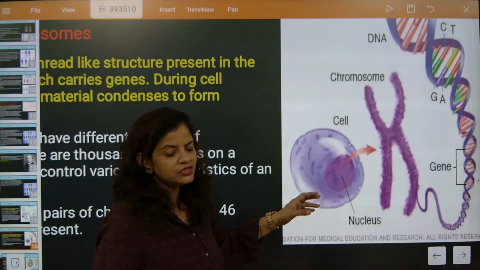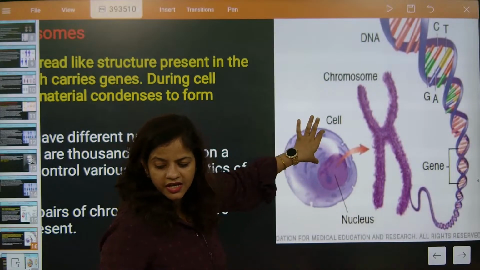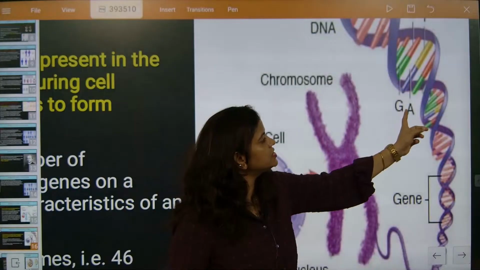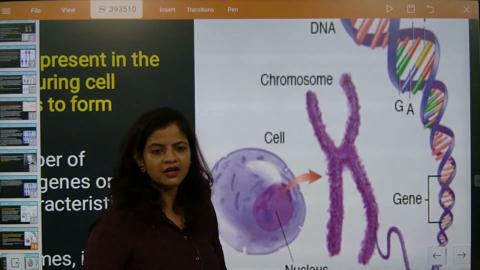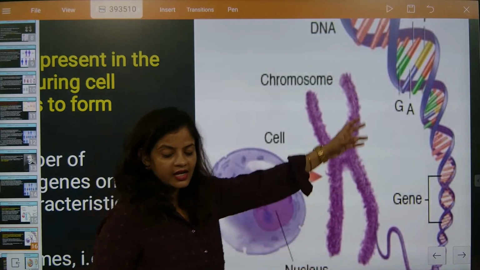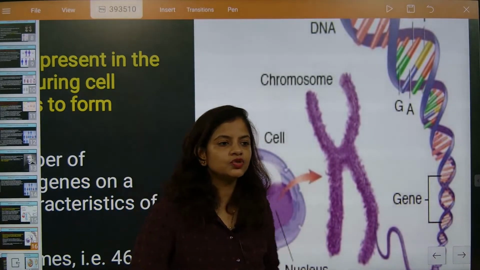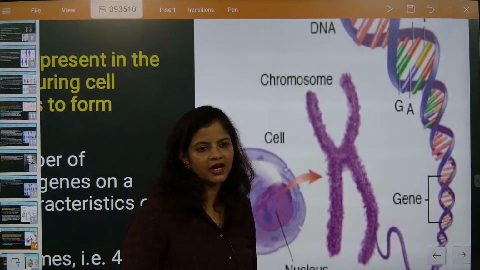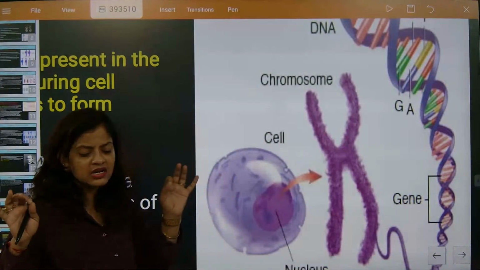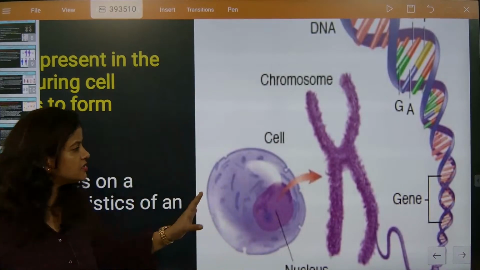And here, beta, can you see the gene? The single strands are there. Yashwek, see here. Can you see how they have written G, A? Got it, na beta? Together accumulatively they are called DNA. DNAs are binding with histones to make chromosomes. Understood? So in this thread-like structure, what is present? Gene. Is it crystal clear, children? The pictures are explaining everything.